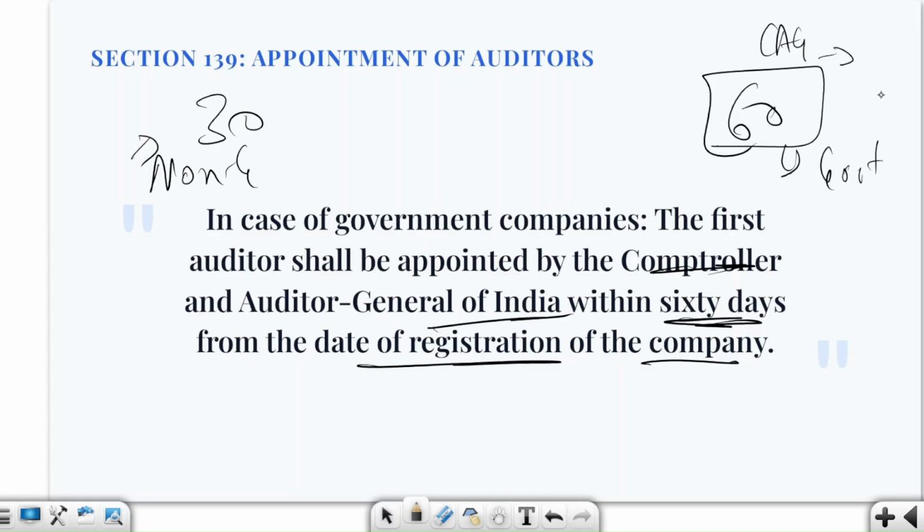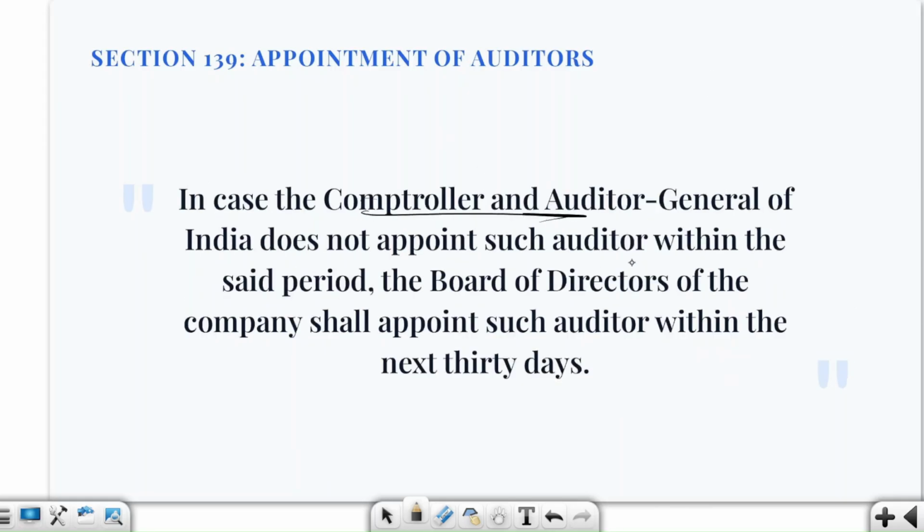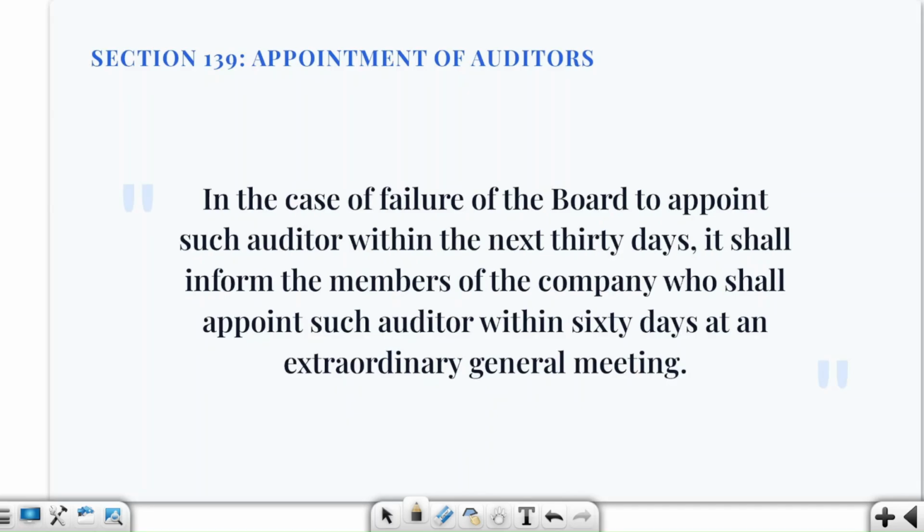If it did not follow the instruction, then we will give 30 days to our board, and even if they do not fulfill the instructions, then we are giving another 60 days to the members to appoint someone at an extraordinary general meeting. Okay, so in case the CAG, Comptroller and Auditor General of India, doesn't appoint such auditor within the set period, the BOD of the company shall appoint such auditor within the next 30 days. And in the case of failure of the board to appoint such auditor within the next 30 days, it shall inform the members of the company, who shall appoint such auditor within 60 days at an extraordinary general meeting.